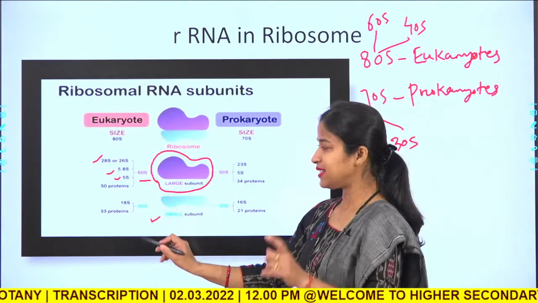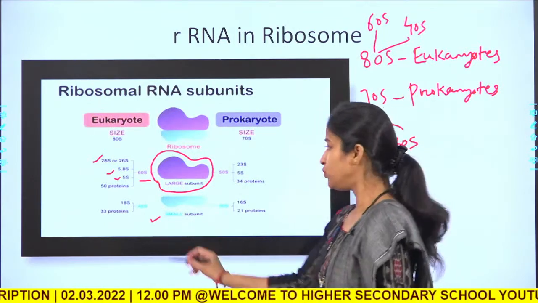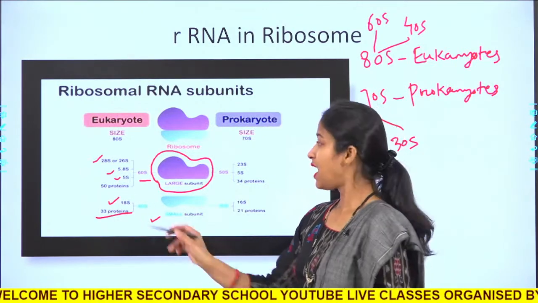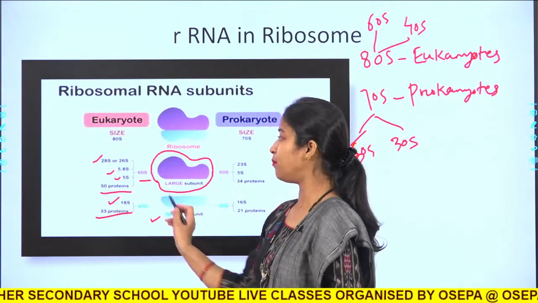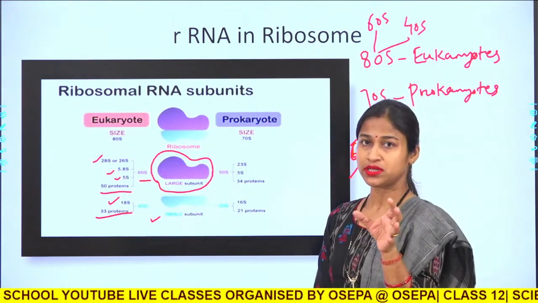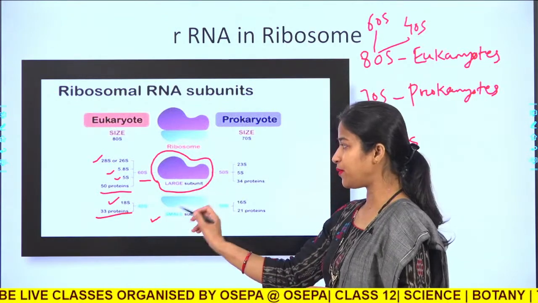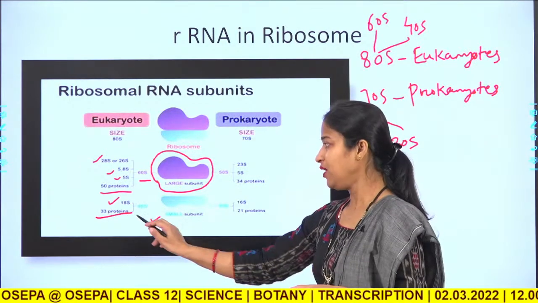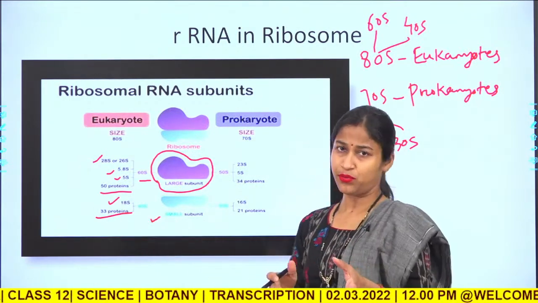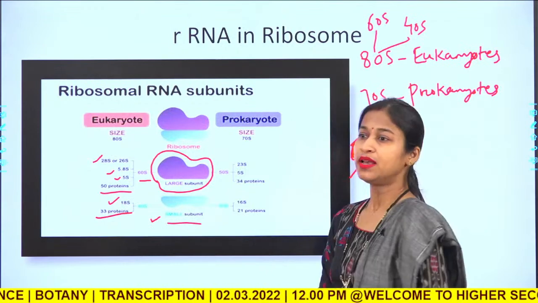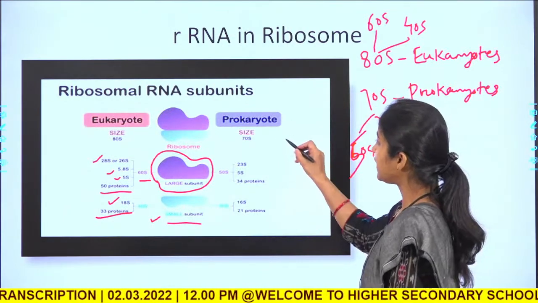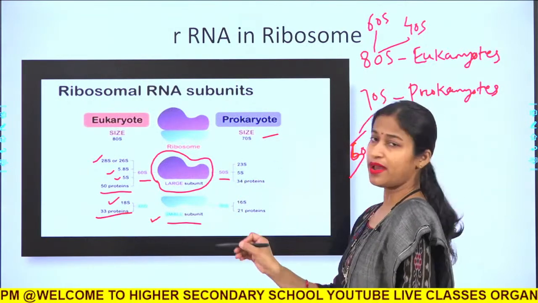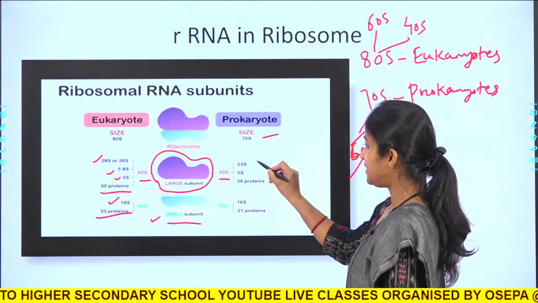Then the 40S has a single rRNA, the 18S type, combined with 33 proteins, and here all three RNAs are combined with 50 proteins to form the larger subunit, and a single rRNA is involved with 33 proteins to form the smaller ribosomal subunit.